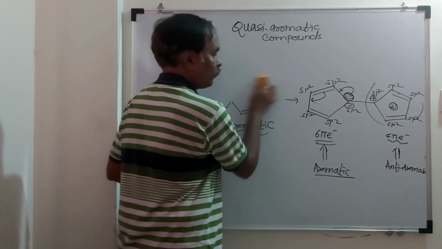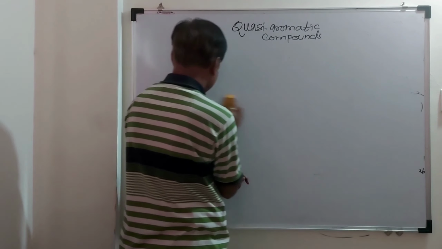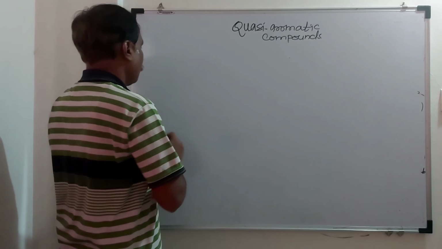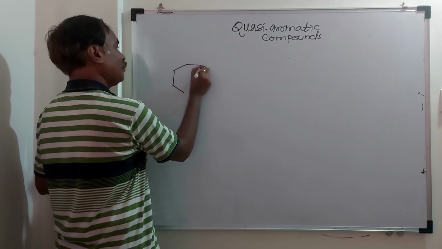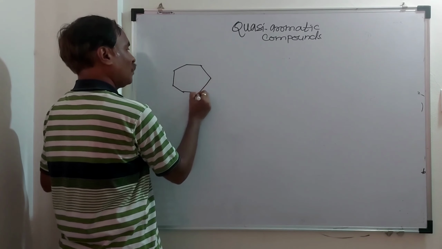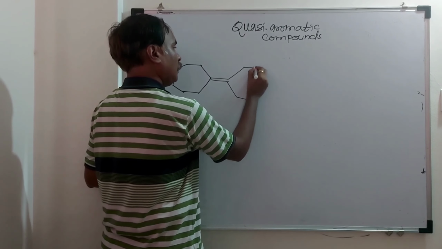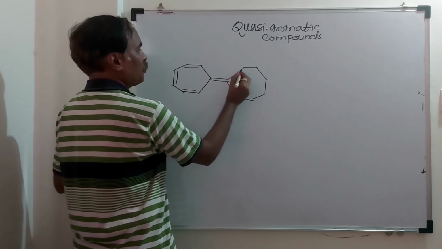heptafulvalene. I will take heptafulvalene. Again, this is symmetrical.